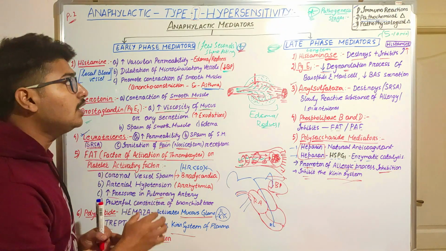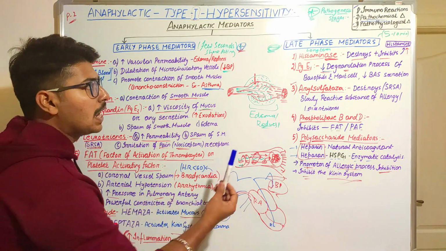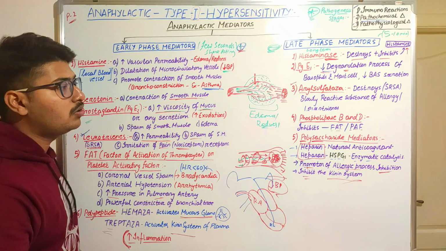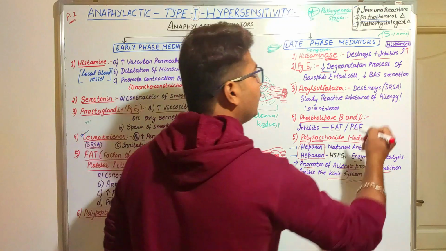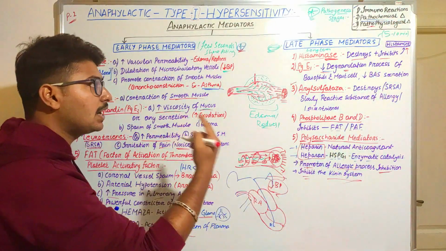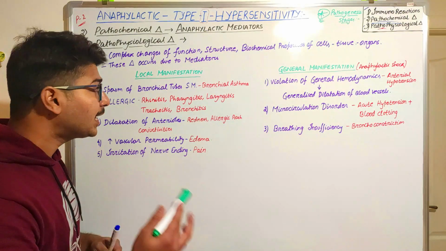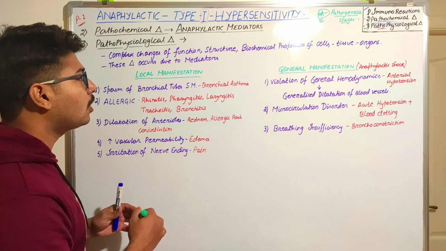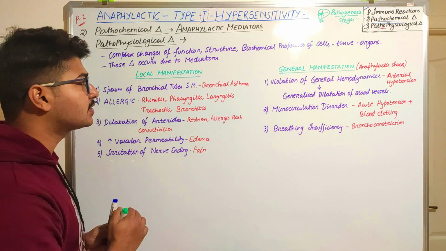So now we have learned the early phase mediators and late phase mediators. Next we are going to read about the pathophysiological changes. What are the clinical and local manifestations? Till now we have discussed the immunoreactions.